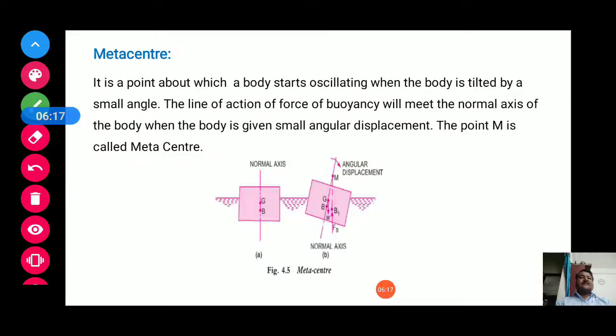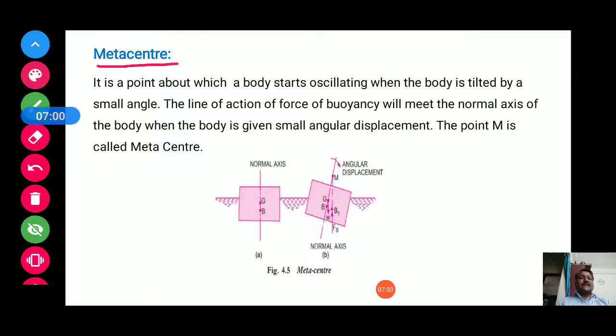Now the next concept is metacenter. Metacenter occurs when the body is immersed in the fluid. For this there is a condition that you have to provide some oscillations to the body, and when you provide the oscillations, that body will start oscillating about a point, and that point is called the metacenter.